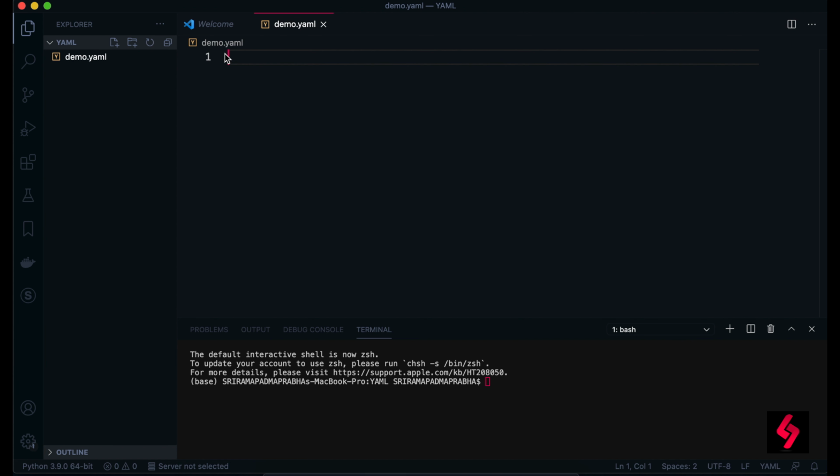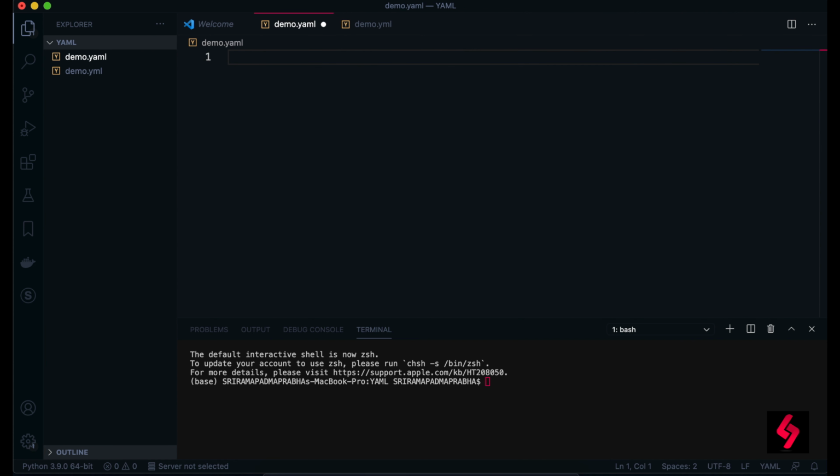So demo.yaml file. This YAML is the extension, and I can also give another extension name, like demo.yml. It will accept both. The files are different, but the concept is the same; both represent YAML only. So YML and YAML. Let's go with the first, YAML. Here I am going to create a simple content.